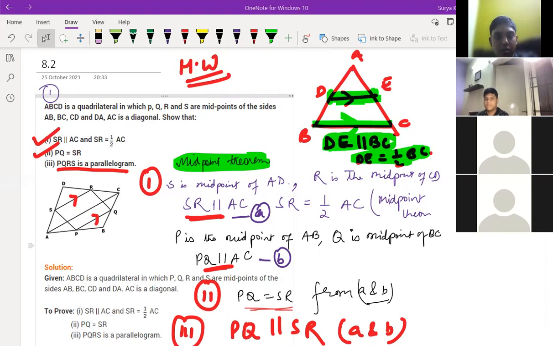After this chapter, which chapter is pending, Nihar? Construction is there. Yes, sir. Construction, circles, surface area and volumes. No, sir. That way done.